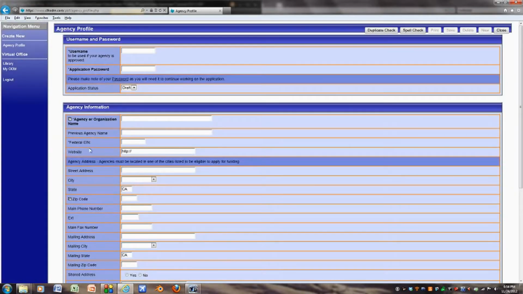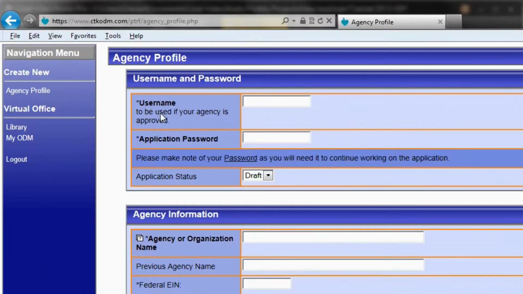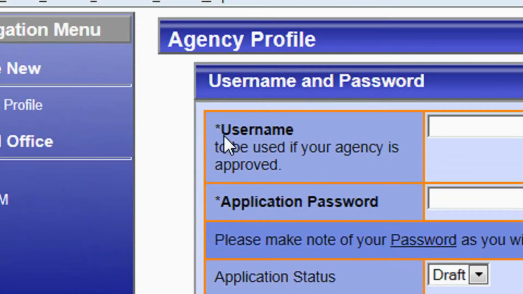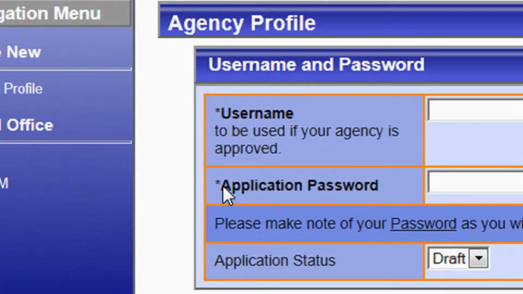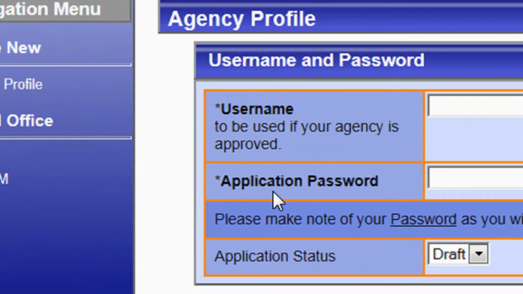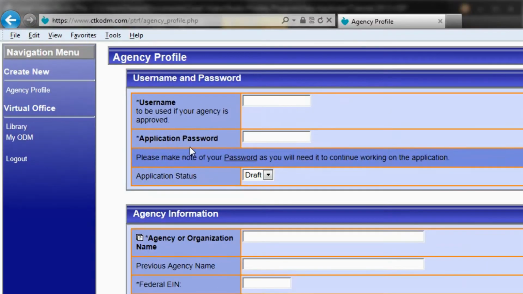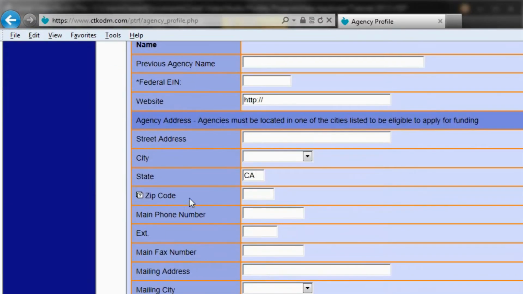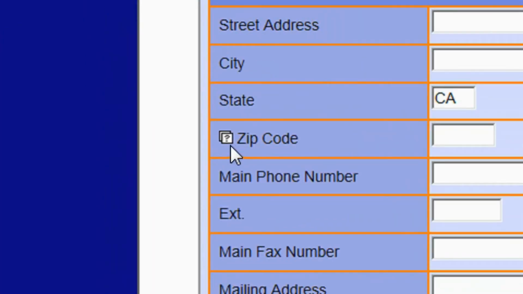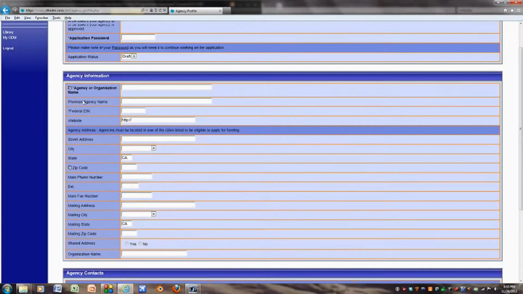It is very important that you fill out as much of this form as possible. For certain fields, you will see a little asterisk in front of the field name label. If there is an asterisk for the field, it means that you must enter something for that field in order to save the form. You must also enter the zip code for your organization. It will be pointed out shortly later in this video why this is needed.